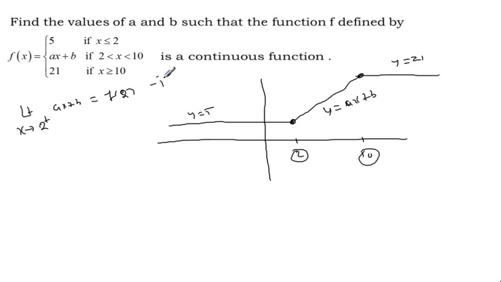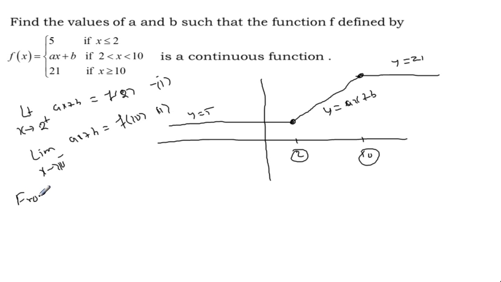This is one equation. Then the limit as x approaches 10 from the left of ax plus b should be equal to f of 10. This is the second result. If we apply these two results, we can get two linear equations. Solving these two linear equations, we can find the values of a and b.